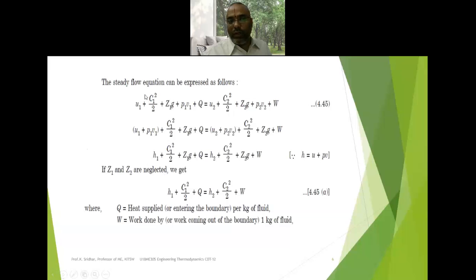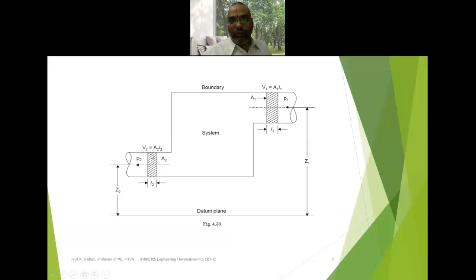Whenever you are considering the steady flow energy equation, the summation of all energies at inlet condition is equivalent to the summation of all energies at outlet condition. So you see here enthalpy at inlet and enthalpy at outlet, kinetic energy at inlet and kinetic energy at outlet, potential energy at inlet and potential energy at outlet. But here we are giving some amount of heat input and we are having some work output. So that is heat transfer to the system and the work done by the system.